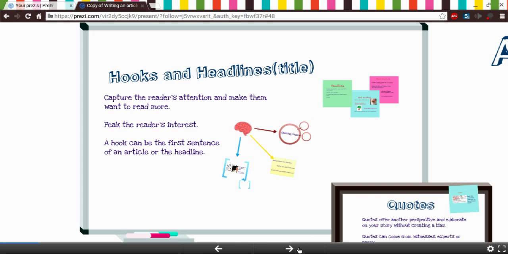Hooks and headlines. The headline is the title of your news article. Hooks and headlines capture the reader's attention and make them want to read more. This is where you're going to pique the reader's interest, and a hook can be the first sentence of an article or the headline.